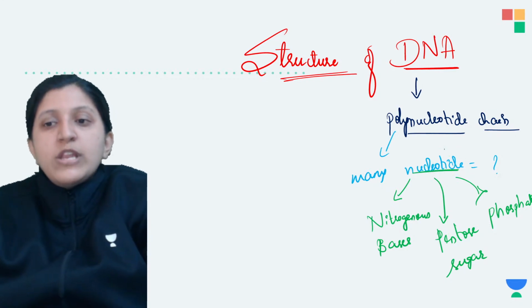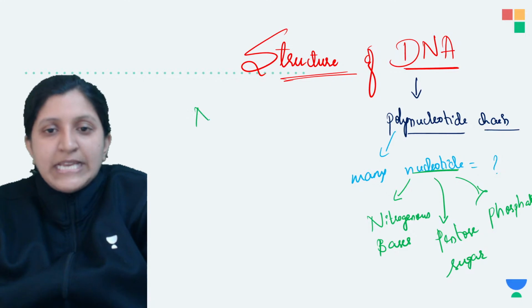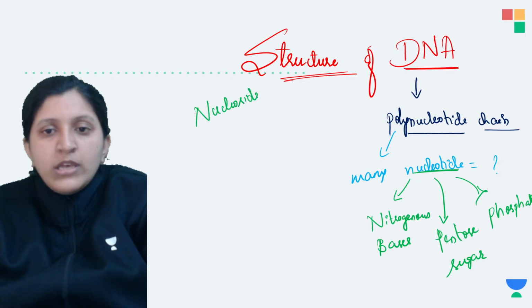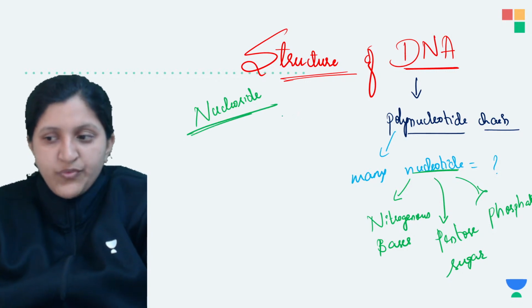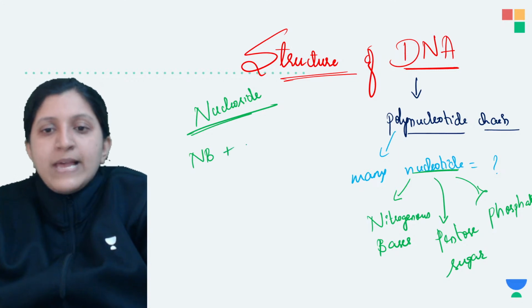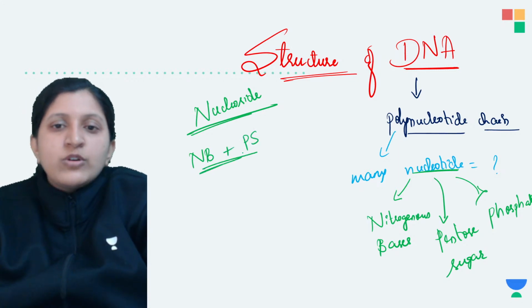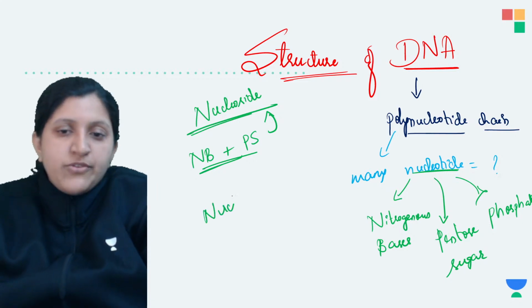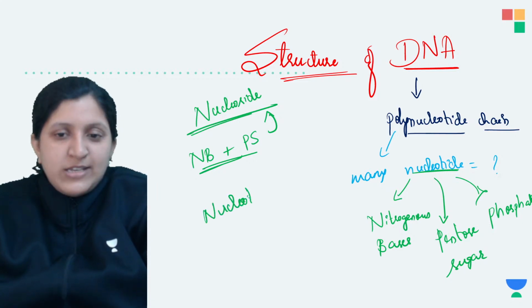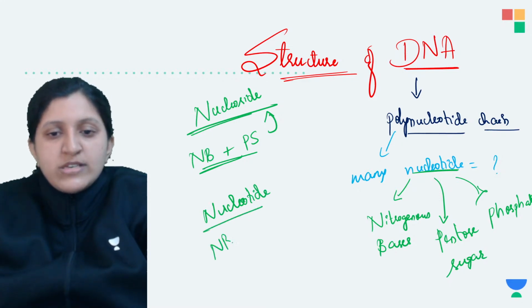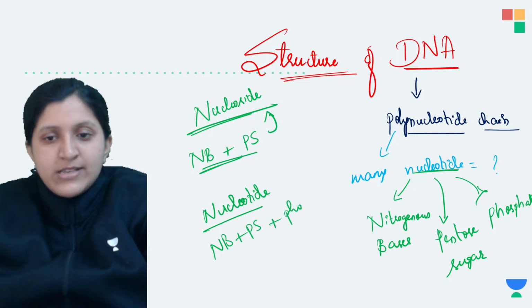Nucleoside is also there, I'll just write it here. A nucleoside is nothing but a nucleotide without the phosphate. So nitrogenous base plus pentose sugar forms the nucleoside. A nucleotide has one extra group compared to the nucleoside: nitrogenous base, pentose sugar, and a phosphate group.